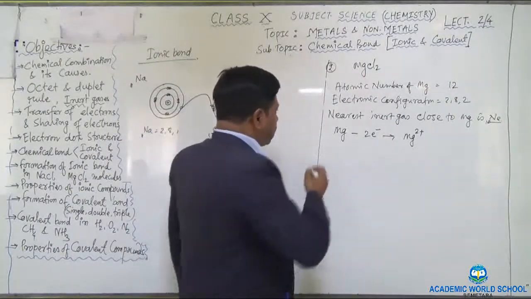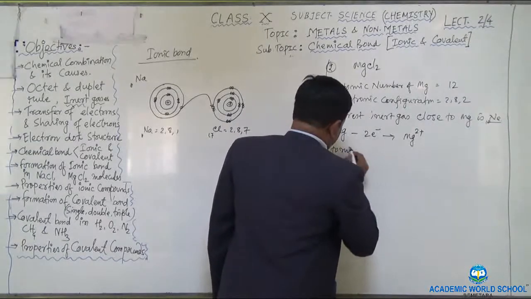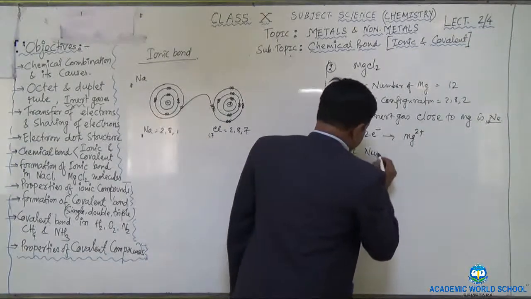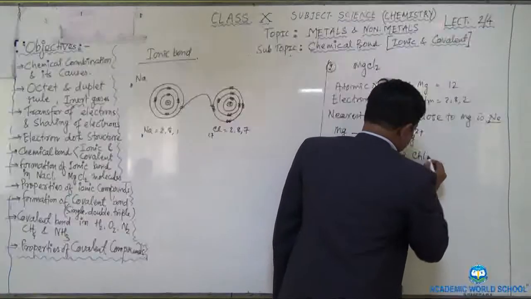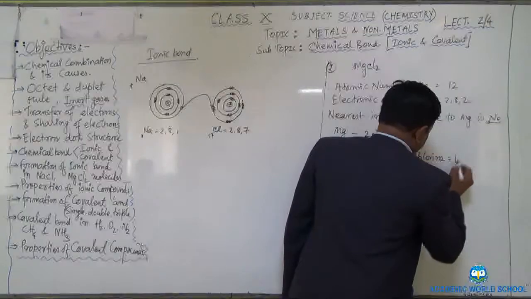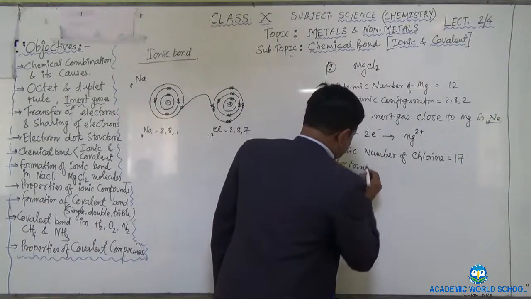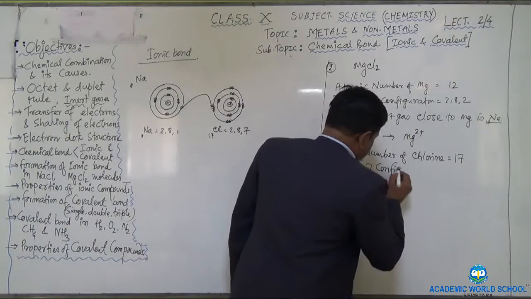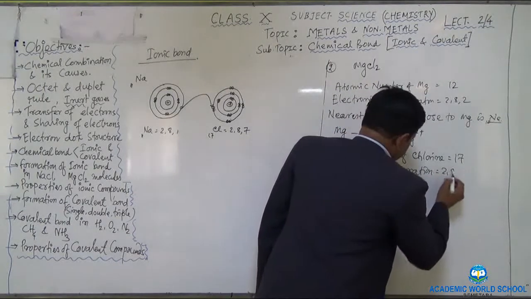Okay, similarly, again you write for the chlorine. The atomic number of chlorine is 17. Then again you write the electronic configuration, which is 2, 8 and 7, right?